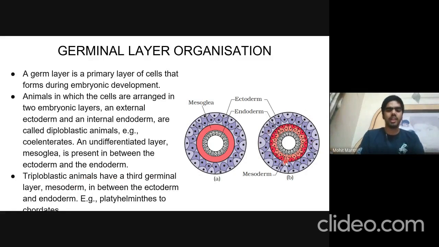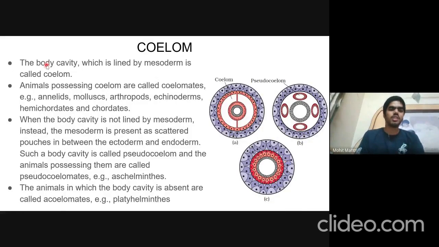This is seen in platyhelminths and all other higher phyla up to chordates. Then comes coelom. Coelom is the body cavity which is lined by mesoderm. So we can see that this body cavity is surrounded by a mesodermal layer. Animals which possess coelom are known as coelomates, and these include annelids, mollusks, arthropods, echinoderms, hemichordates, and chordates.